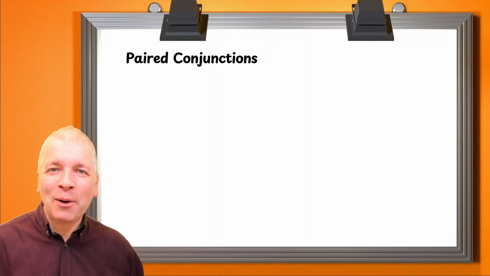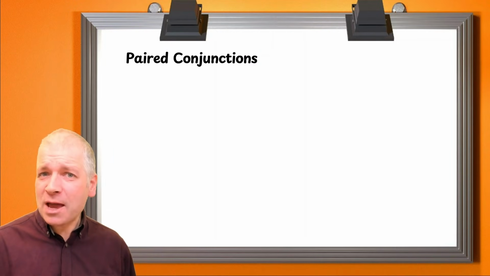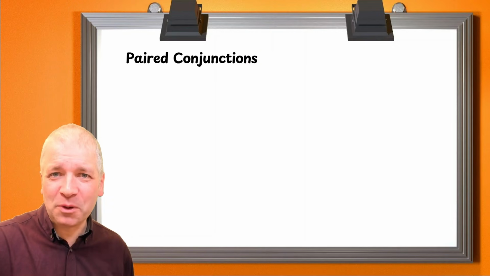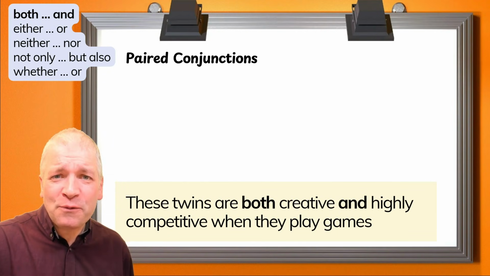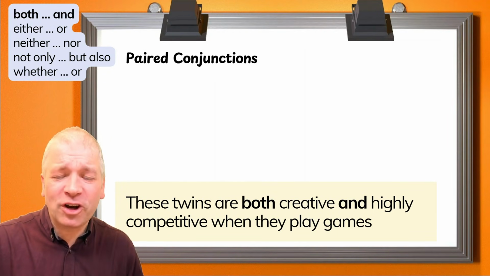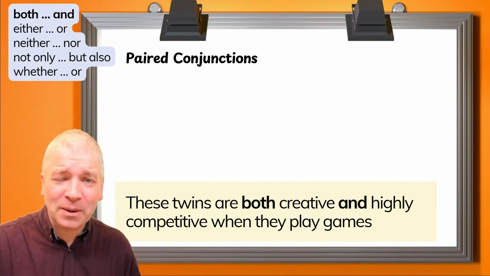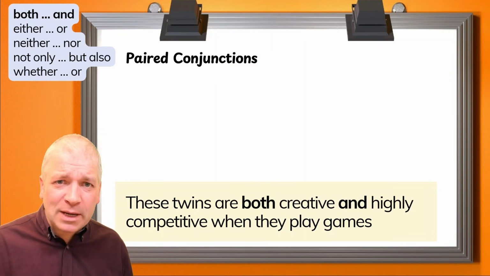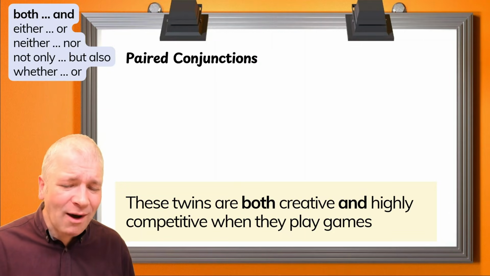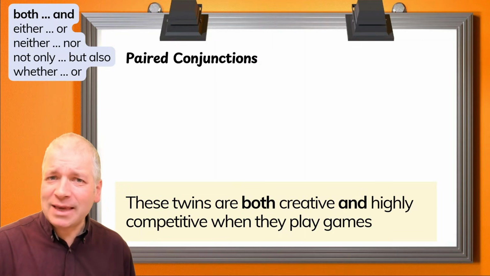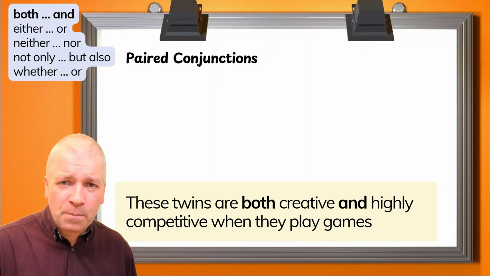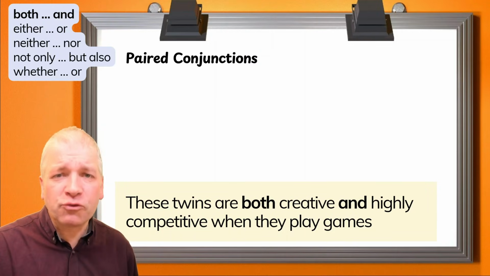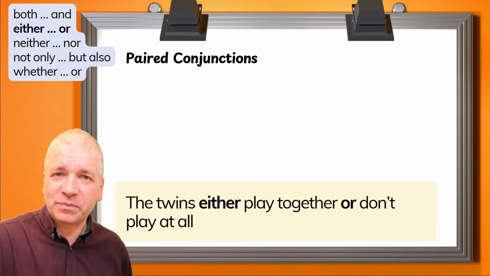And now for our last category. You may have thought, what are paired conjunctions? Let me walk you through them. You can see five main paired conjunctions at the top above me. Here are examples of how they're used. These twins are both creative and highly competitive when they play games. So both and introduce two things that are both true for the twins.